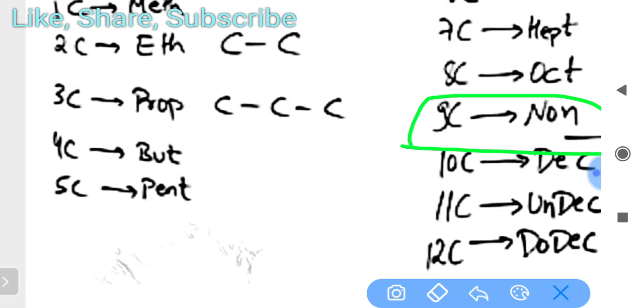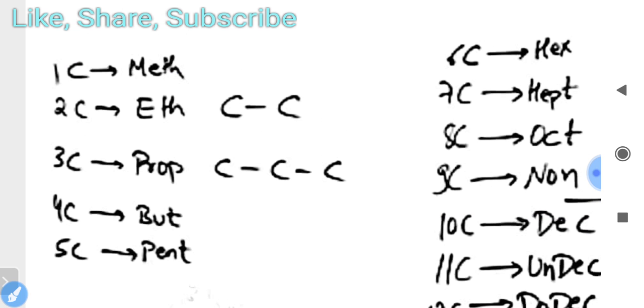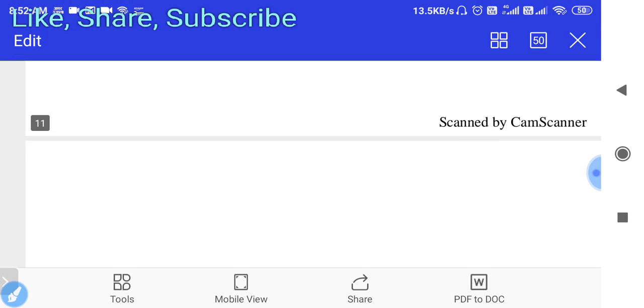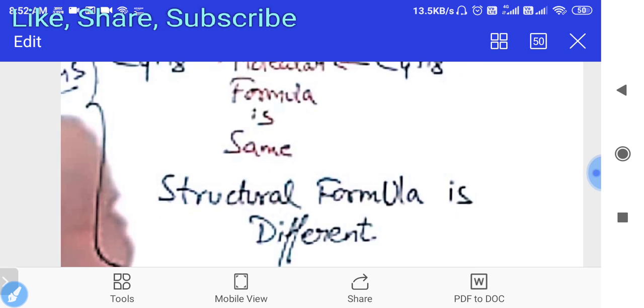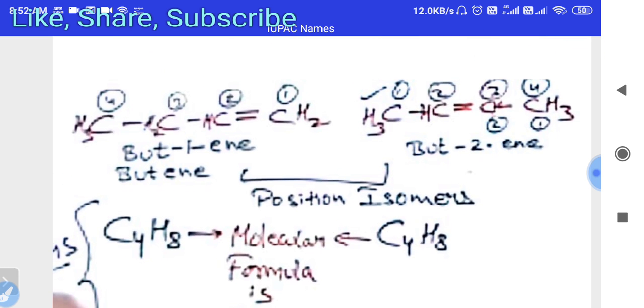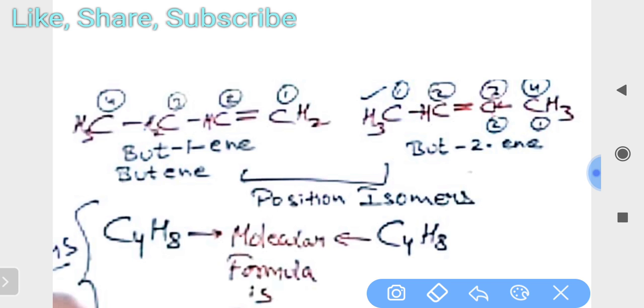So till 9 you have to understand that if we talk about a 7 carbon compound, if there is a chain containing 7 carbons, then the name will be formed accordingly. How it is done, I will explain. So if we take an example, we write it here: CH3. You can write anything by yourself.